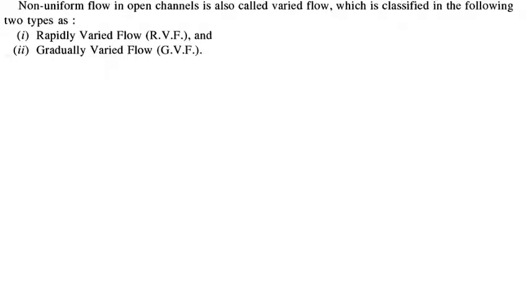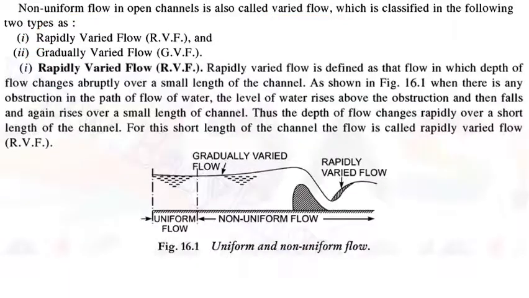Next, we will see about non-uniform channel, which can also be called varied flow. There are two types of non-uniform flows or varied flows, that is rapidly varied flow and gradually varied flow. So let's see what they are.